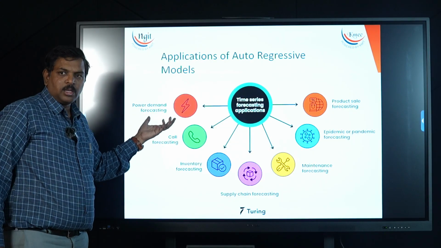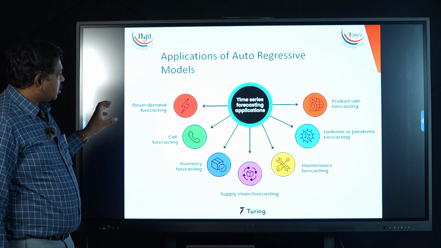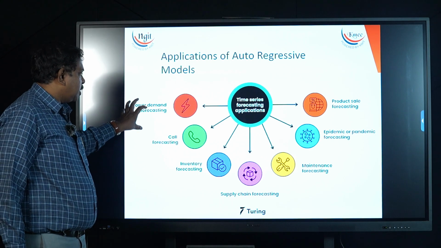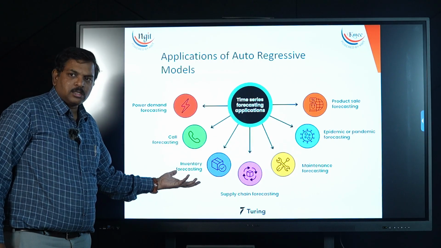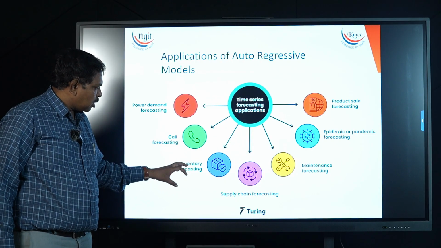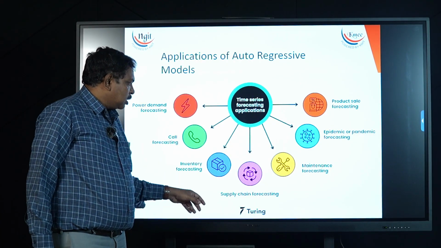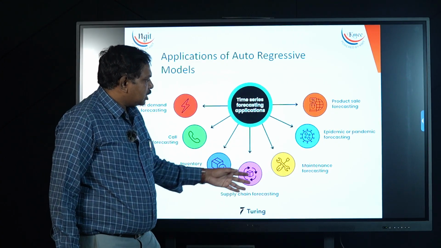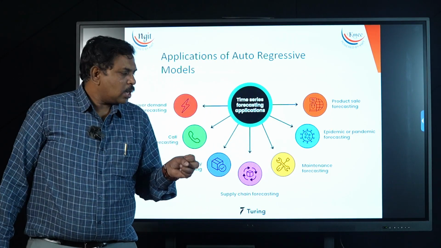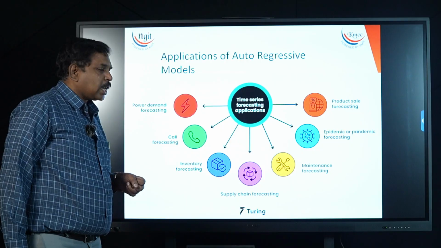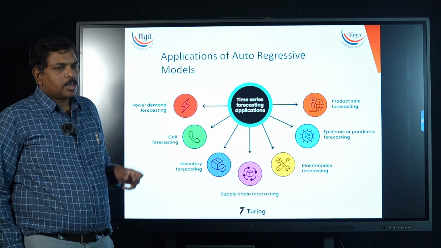Suppose next summer is coming, how much power demand there will be is forecasting, the same time series analysis. In these particular 2 months, how much power demand will there be, how many calls I may get. Inventory forecasting: a large industry needs to know how much inventory they may require, how much is in stock. Supply chain forecasting, maintenance forecasting, epidemic and pandemic forecasting, product sales forecasting, they regularly forecast these things. These are all time related things: how much we require in a particular period of time.